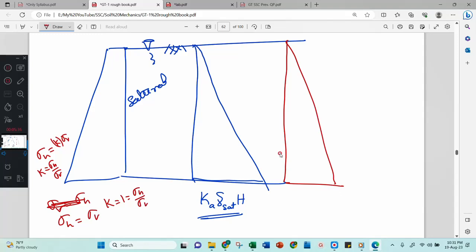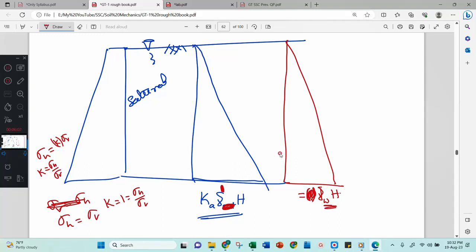Here we are also multiplying, but that is 1. That's why we will remove water from here and make it submerged. After that, here it is 1 into gamma w into h. We are multiplying, but we will ignore it, since 1 is there, so we will not write it. This is your earth pressure.